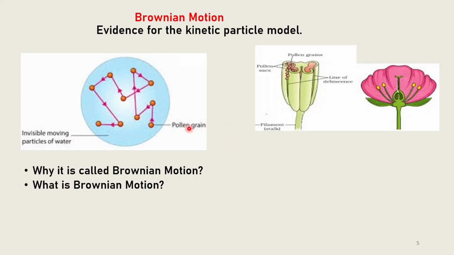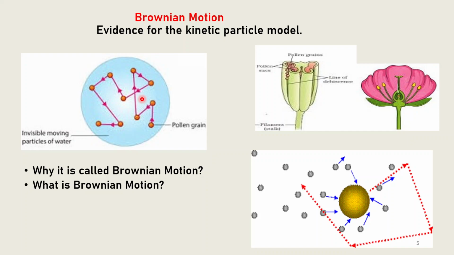So we can say that Brownian motion is the random, irregular motion of tiny particles suspended in a fluid, either liquid or gas, resulting from their collisions. These small particles can be atoms, molecules, or ions. When the collisions on one side of the particle are stronger or greater in number than those on the other side, the particle moves slightly. As the bombardment is random and irregular, the particle also moves irregularly.